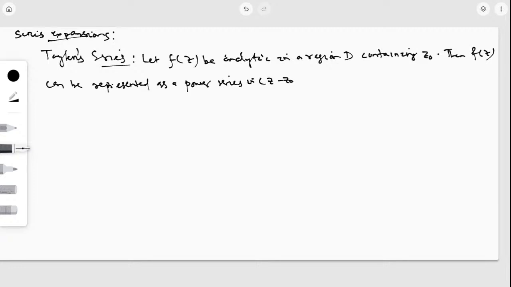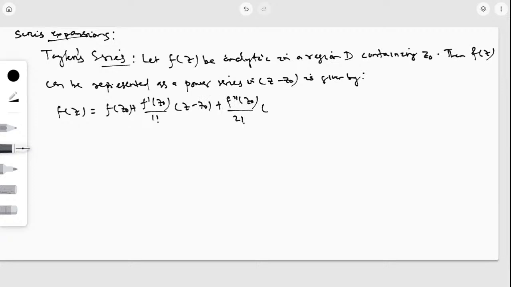in z minus z0. It is given by f of z is equal to f of z0 plus f dash z0 divided by 1 factorial whole into z minus z0, plus f double dash at z0 divided by 2 factorial whole into z minus z0 square, plus dot dot dot like this up to f nth derivative at z0 divided by n factorial whole into z minus z0 to the power n plus dot dot up to infinity.